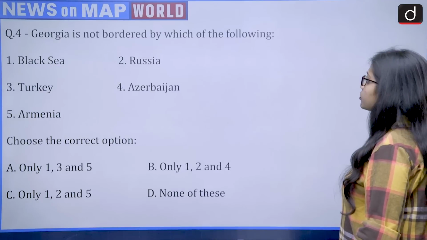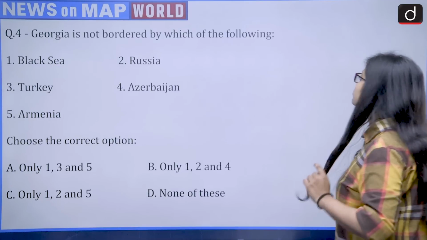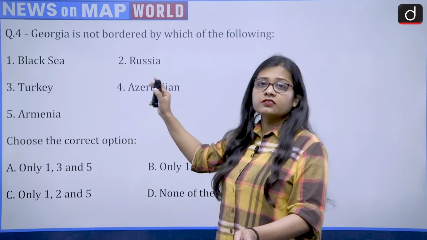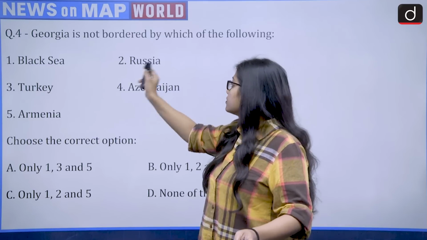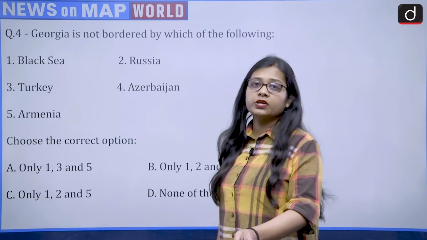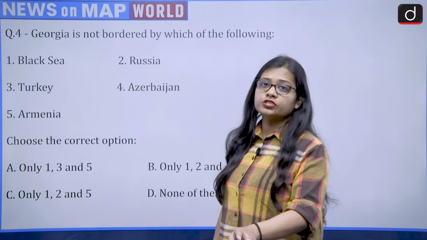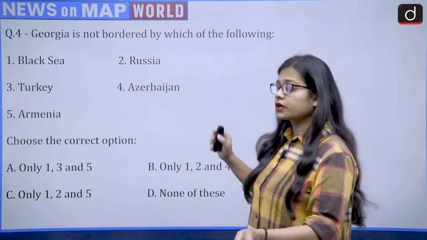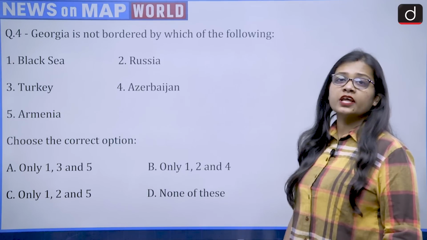So let's get back to the question. Georgia is not bordered by which of the following? All these 5 entities share a border with Georgia: Black Sea, Russia, Turkey, Azerbaijan and Armenia. And the question is asking which one Georgia does not share a border with. So the correct answer would be option D, which is none of these.